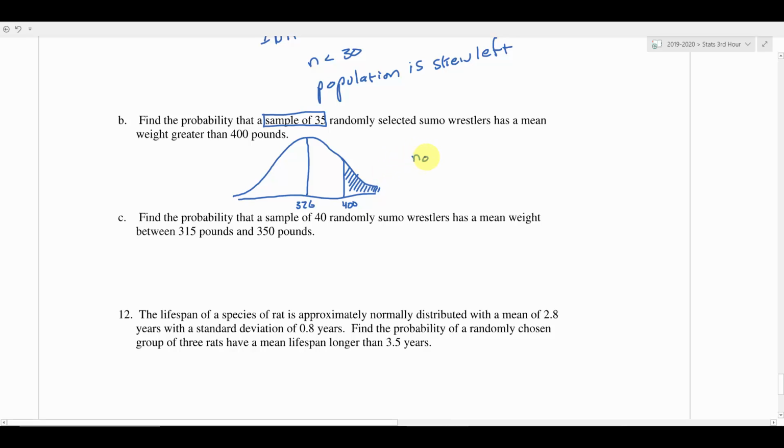To get that, we're going to do a normal CDF. We're going to say the left bound is 400. The upper bound is 1E99. And our mean, the center, is going to be at 326. Then we have to be careful because in the problem it said our standard deviation was 27 pounds, but we're working with a sampling distribution, so we have to do a correction for the sample size. So I have to do 27 divided by the square root of 35. That is what we're going to put into the calculator.